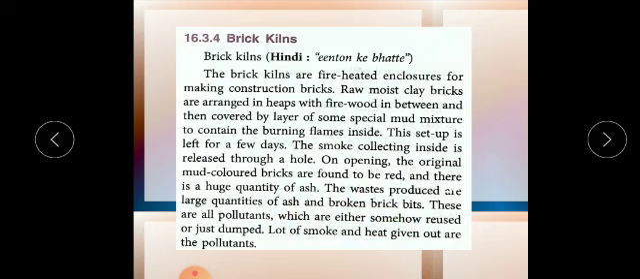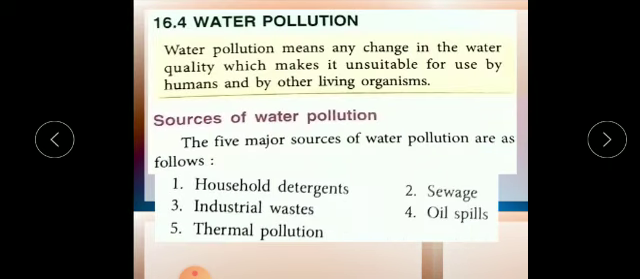Now next is water pollution. Water pollution is also called hydrospheric pollution. In the same way as air pollution, contamination of water that makes it unfit for consumption and use is known as water pollution. When the quality of water changes and it becomes unfit for drinking and consumption by humans or any other living organism.